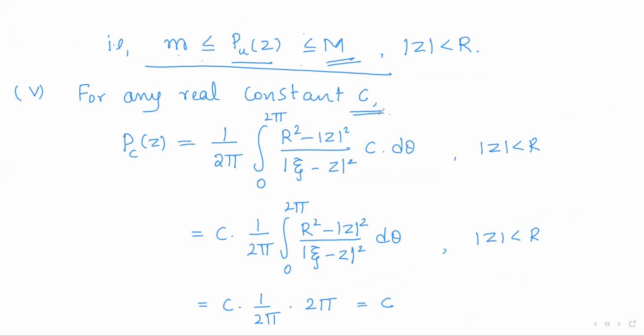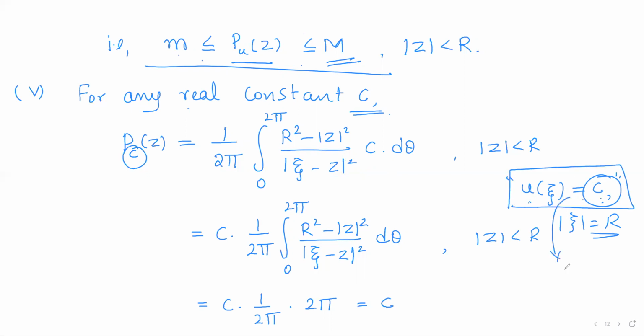Now, for any real constant c, consider the Poisson's integral of c. That means this time we have taken u of xi to be the constant function c. So for all points on the circle, u of xi is the same constant c. So c is chosen to be real, so it is a real valued function, and a constant function is always continuous. So if I define u of xi to be c, then it is a real continuous function. And for a real continuous function, we have defined the Poisson's integral. It is defined as, so Pc of z is defined to be 1 by 2 pi